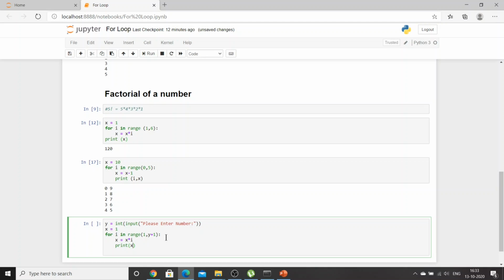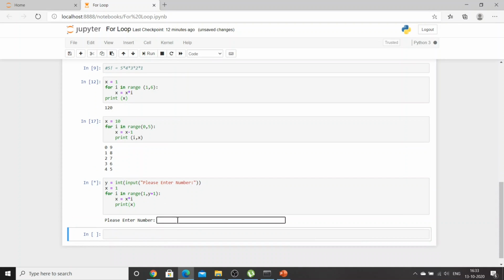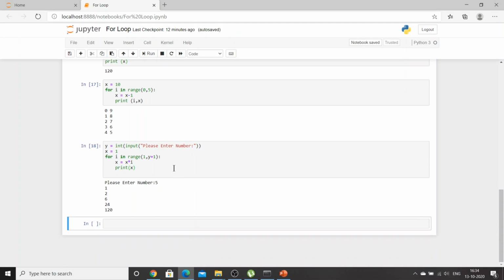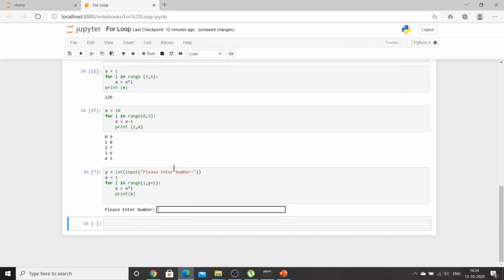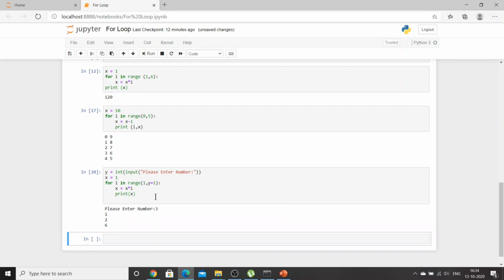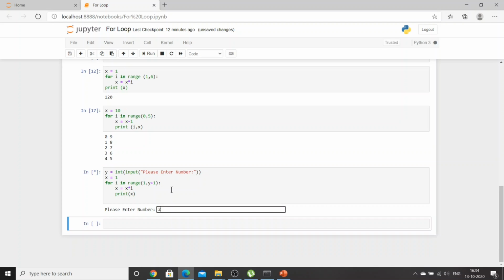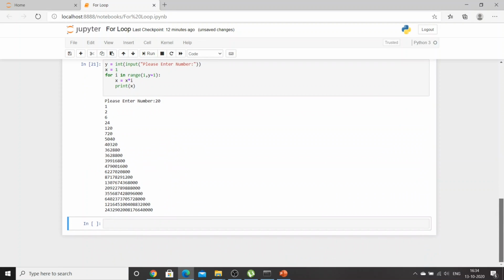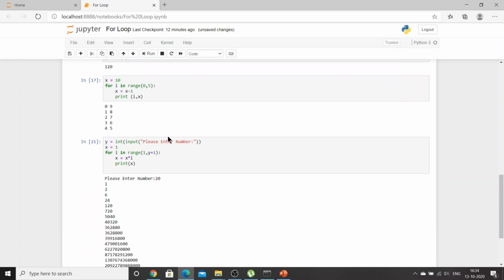Okay, let's try this. Let's try 5: 1 2 6 24 120. Again, let's try with 2: 1 2. Let's try with 3: 1 2 6. Let's try with 5: 1 2 6 24 120. Can you see the big result coming up?